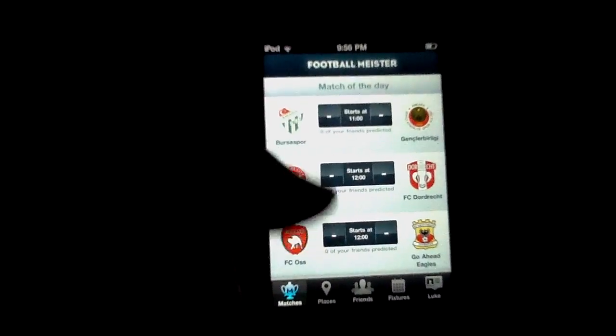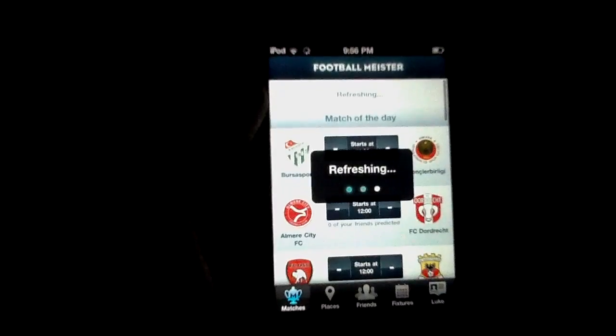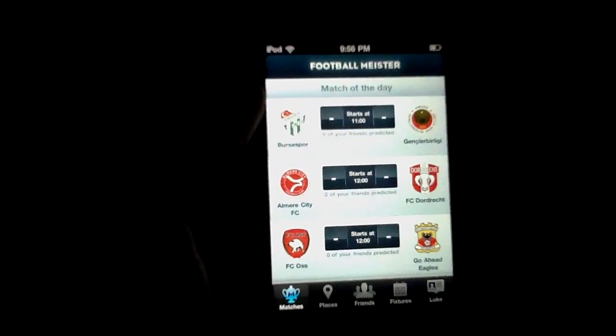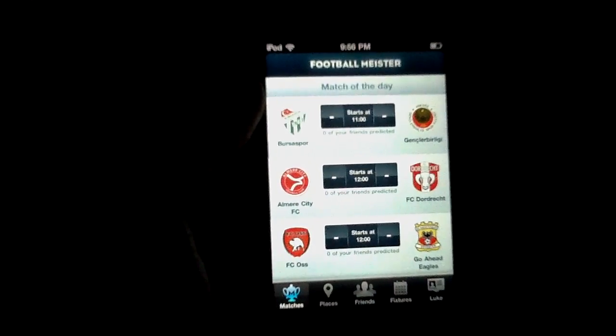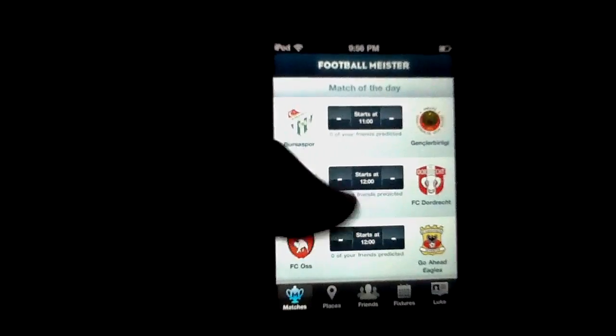So as you can see, I've got my feed right here. You are going to have to sign up for an account with Football Meister right off the bat, which may irritate some, but it comes with a lot of benefits, and it's really easy to do because you can do it through Facebook or Twitter. Both of those services are offered here for easy sign up, and it took me about a minute and a half to do. Once you've signed up for an account, you get access to a lot of social features that we'll talk about in just a second.